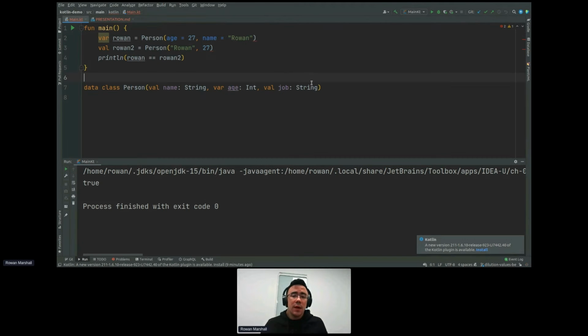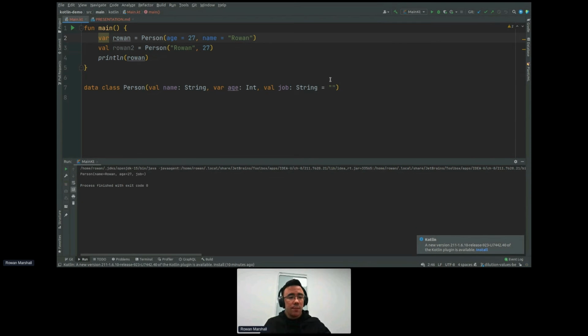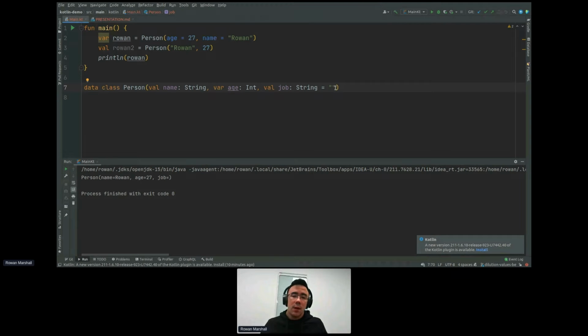So what Kotlin lets us do is we can declare our val job string down here, and then we can assign this to empty string. So now we've got an empty string, and now this compiles again. And if we run this, then we can just print out, let's say, Rowan. And if we print this out, it prints out just fine, and it prints out job equals empty string. Okay, great. This is really good. This means that we can keep things backwards compatible in a much easier way. But I'm going to quickly move on to another thing here, null safety.